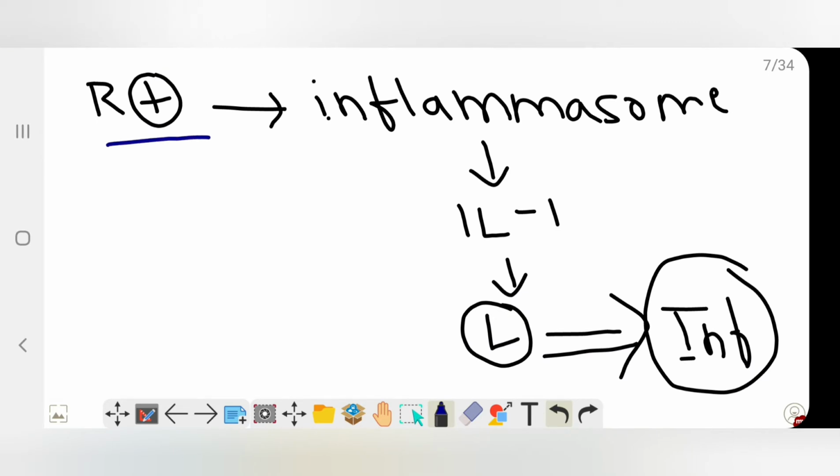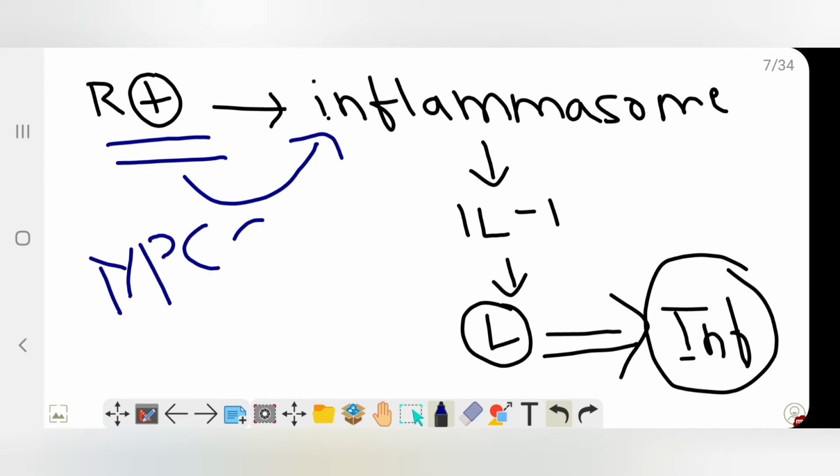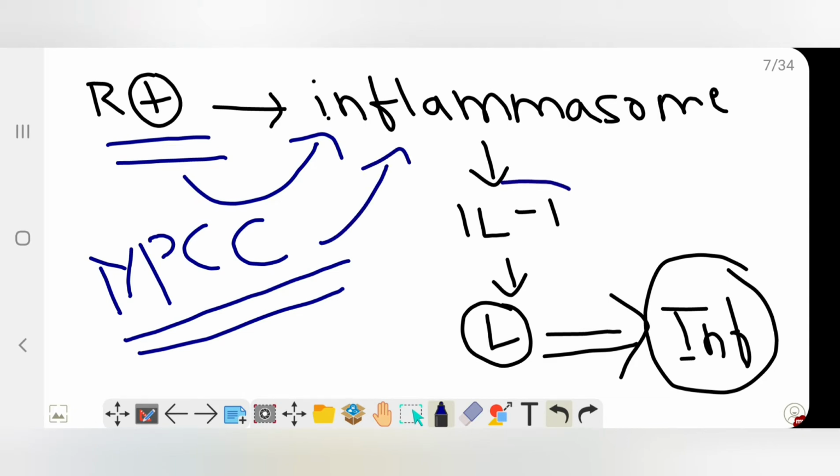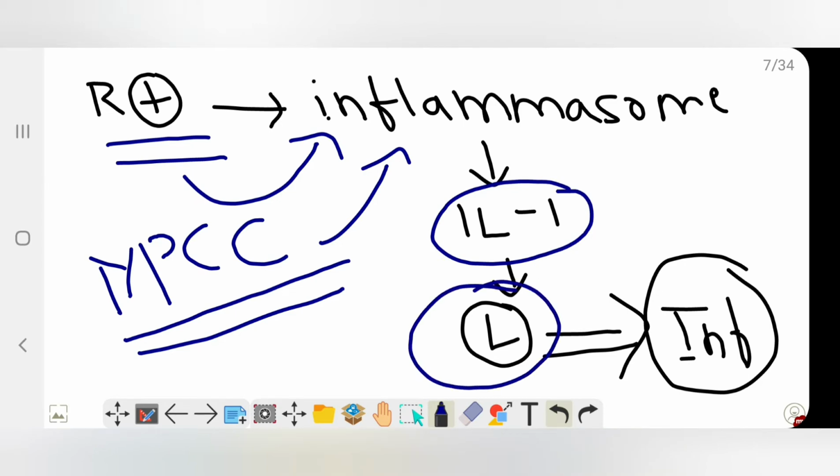When the receptor gets activated, it activates a multiprotein cytosolic complex, which is known as the inflammasome. That will activate interleukin 1, which will recruit the leukocytes and thereby induce the inflammation. We'll see this step in much more detail.